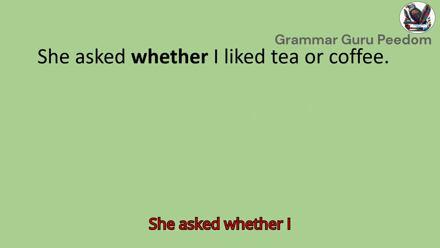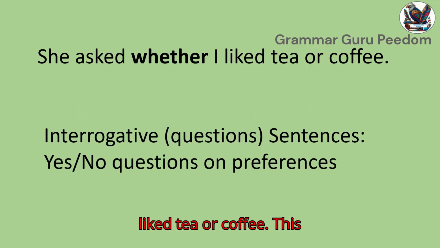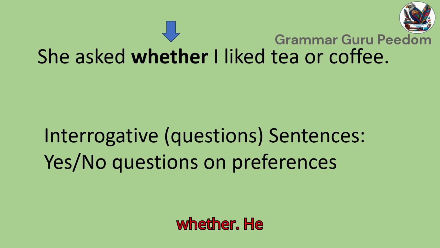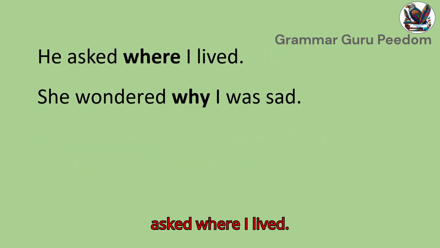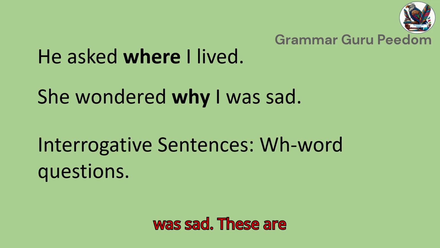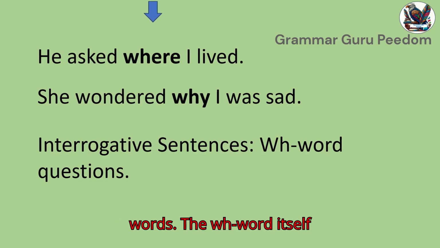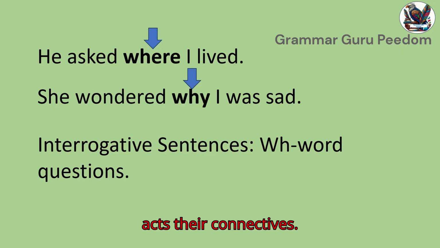She asked whether I liked tea or coffee. This is an interrogative yes or no type sentence on preference. For yes or no type questions on preferences, the connective is whether. He asked where I lived. She wondered why I was sad. These are interrogative sentences with WH words. The WH word itself acts as their connective.